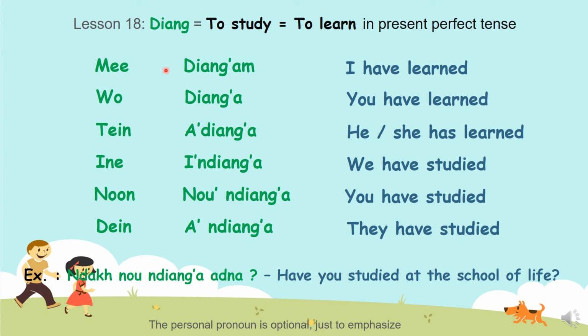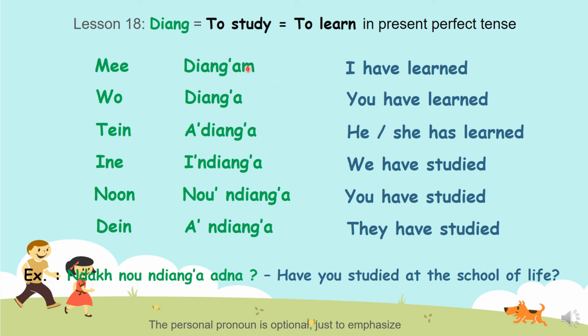Now if I want to say I have learned, jangam. Okay, here it's a present perfect tense. I have learned, jangam. I just add am. If I want to emphasize, I say mi jangam. I have learned. I have studied. Wo janga. You just add a. You have learned. In Serere, of course, it's like a present, but if I want to translate it in English, it's a present perfect.